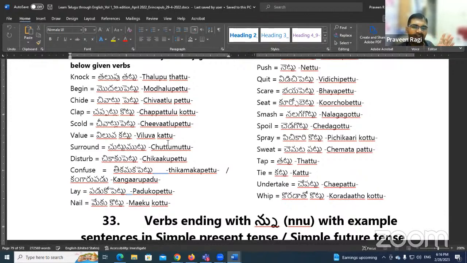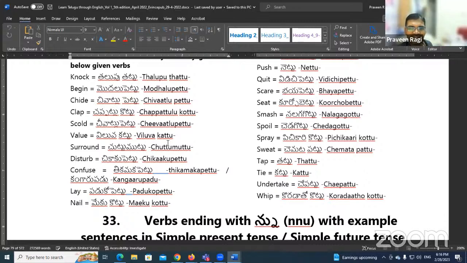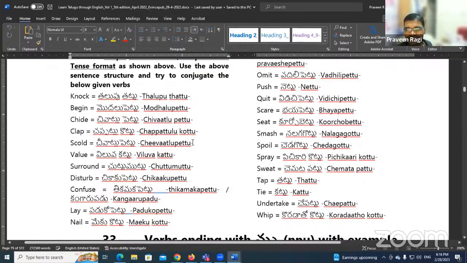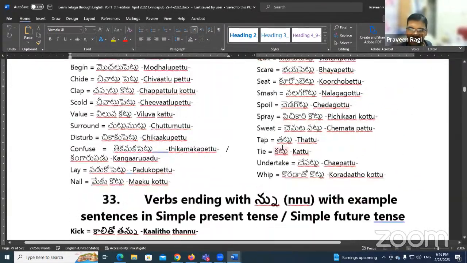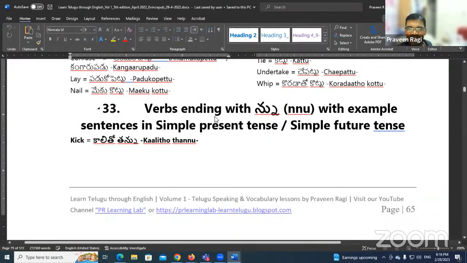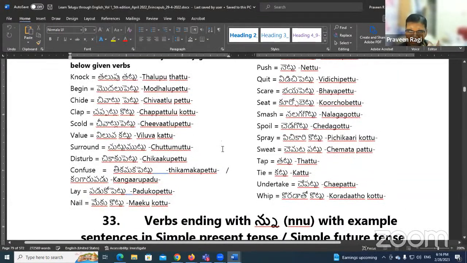You don't need to worry about the other personal pronoun endings, which you know already. I taught you a very easy method. నేను కొట్టను, అతడు కొట్టడు, like that. So easy to remember. Yes, all these are for your homework. Now let's go to the next verb ending, that is verbs ending with ను. The reason for grouping like this, see, maybe I listed here only around 30 or 40 verbs.